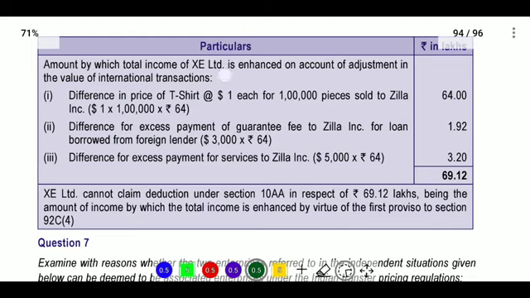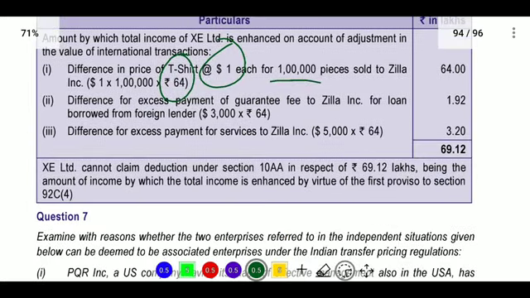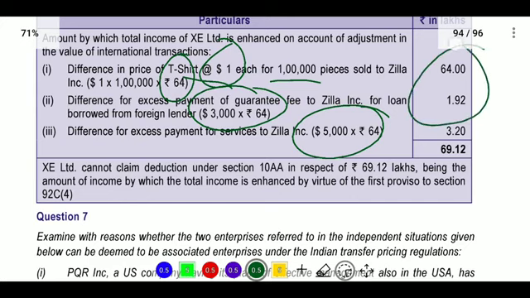Is there 3 minus 2, that is 1 rupee into 1 lakh into 64 rupees is the rate. And what is the excess amount we have paid? 3000 is paid. So we will add back 3000 into 64 rupees. And whatever the excess payment was paid for services, 5000 into 64 rupees, and it will become 69.12, and he cannot claim the deduction under section 10AA 69.12, being amount of income by which total income is enhanced by virtue of first proviso to section 92C(4).